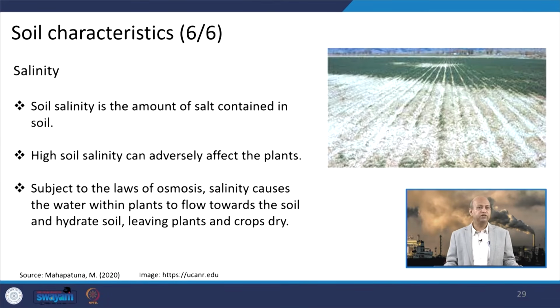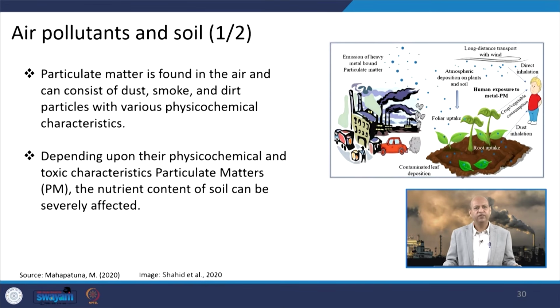Well, salinity is also an issue. Soil salinity is the amount of salt contained in soil, and high soil salinity can adversely affect plant growth. Okay. It is subject to the laws of osmosis, and salinity causes the water within plants to flow towards the soil when higher salinity is there. So, it can dehydrate the plants, leaving the plants and crops dry, because that water will flow towards the soil because of this salinity. So, if salinity increases because of air pollutants, a negative impact on plant growth can happen.